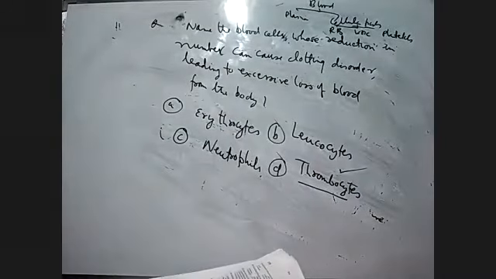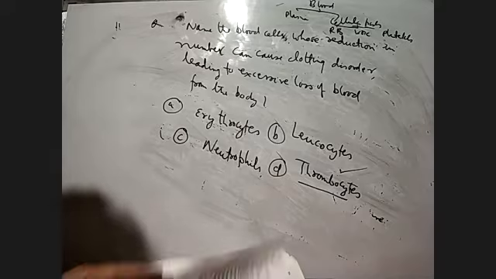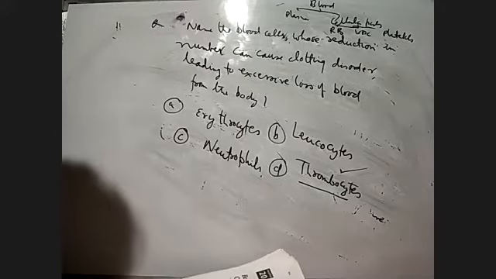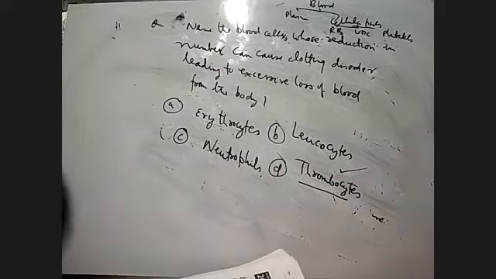Platelets are also called thrombocytes, and thrombocytes are responsible for blood clotting. So if there is a reduction in the number of thrombocytes, it will cause a clotting disorder leading to excessive loss of blood. So the answer will be thrombocytes. Then next question again from the NEET exam, question number 5.